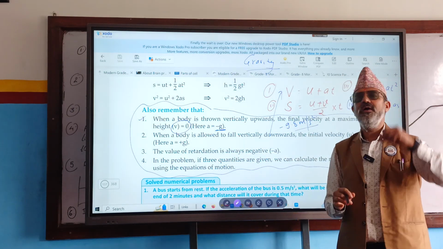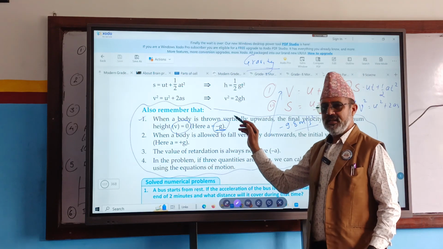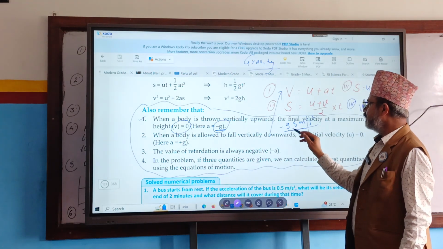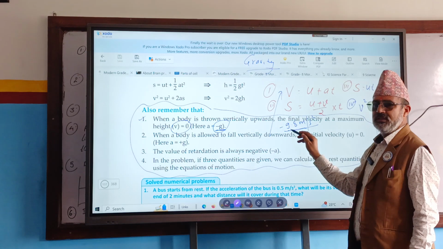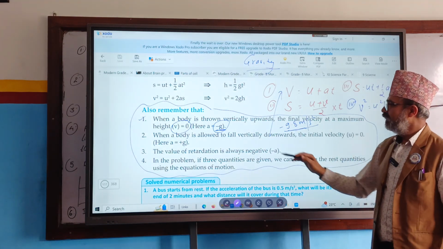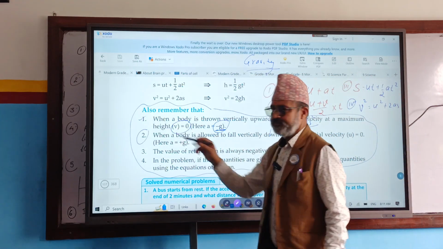When we throw something upward, its value will be negative, and generally we take the value of small g as minus 9.8 meter per second square. Right? What is the second one? Second point.